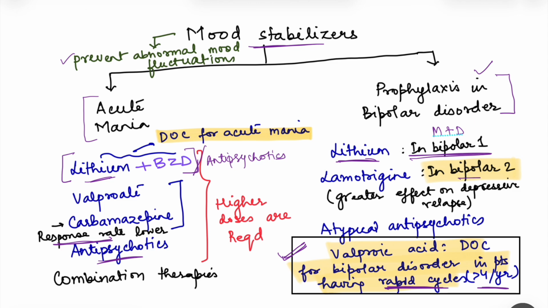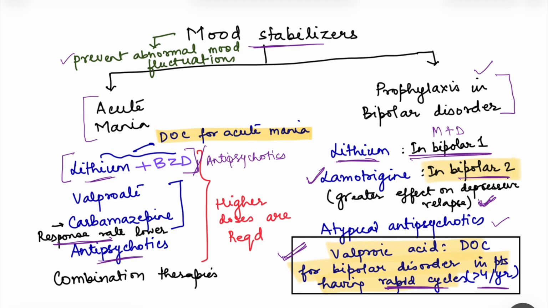On the other hand, in bipolar 2, the major problem is the presence of major depression. Mania is not that severe, it is hypomania. So in that case, we give lamotrigine because lamotrigine has greater effect on depression relapse. Okay, so for bipolar 2 disorder, lamotrigine is the drug of choice, right? And atypical antipsychotics can also be given.